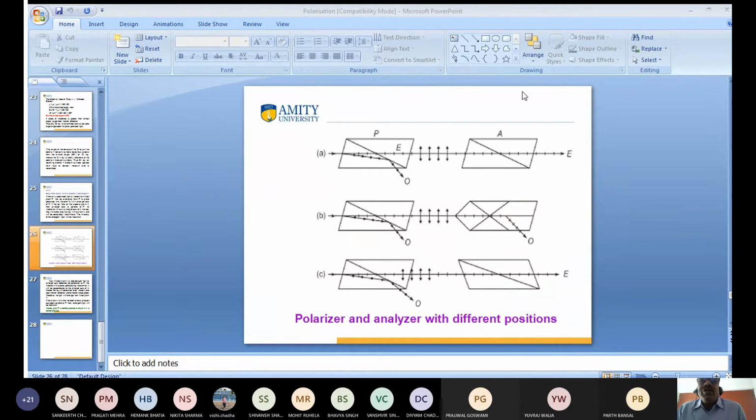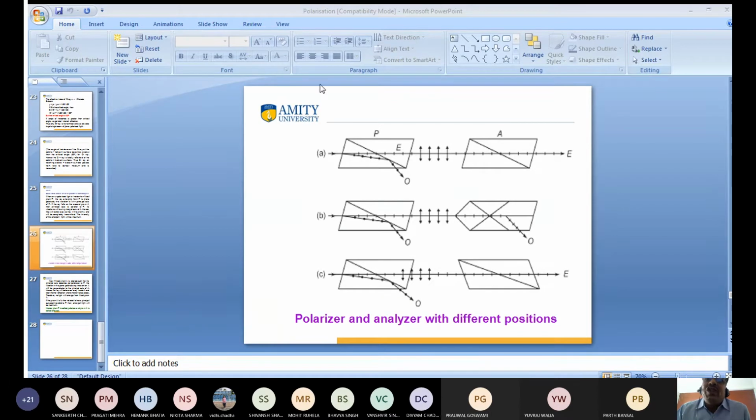Yes, sir. So this is the first nicol prism, which works as a polarizer. And this is the second nicol prism, which works as an analyzer. So I will tell you how one works as a polarizer and how the other works as an analyzer. This is the main use of the nicol prism.